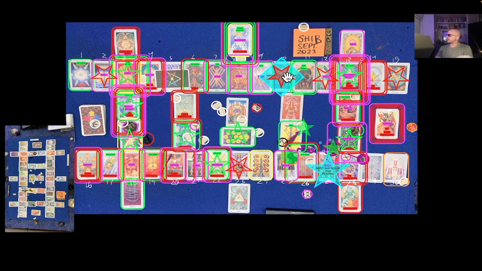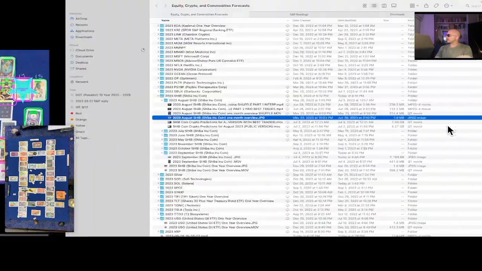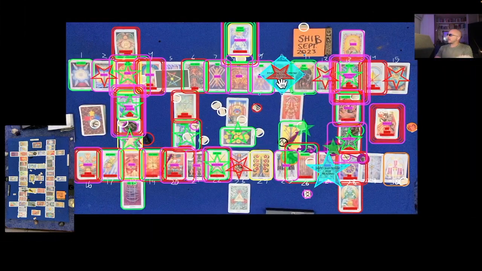There's a cross-reading congruency here. So not only is there a strong correlation to the low significator here for the month of September, there's a strong correlation indicated by this shaded in red triangle, but the blue preview card from the August reading, the sneak preview card from the August reading is the change card, which also gives it extra oomph. So there's a very strong possibility that that's where the lowest low is there, around the 9th, 10th.